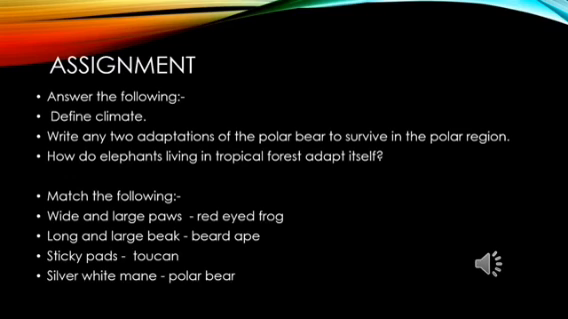Now try to answer these questions, children. The first question, define climate. Write any two adaptations of the polar bear to survive in the polar region. How do elephants living in tropical forest adapt itself? Then match the following: wide and large paws, red-eyed frog, long and large beak, beard ape, sticky pads, toucan, silver white mane, polar bear.